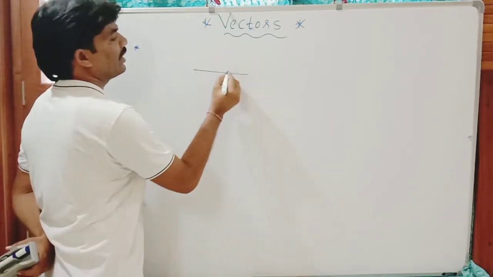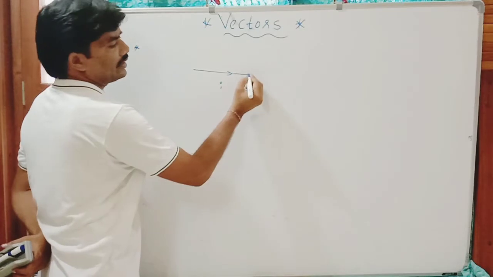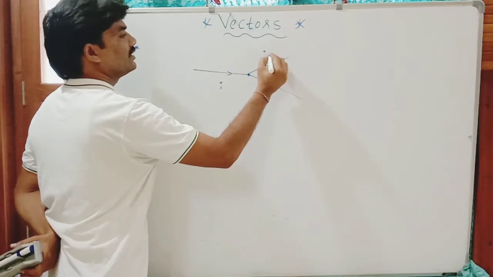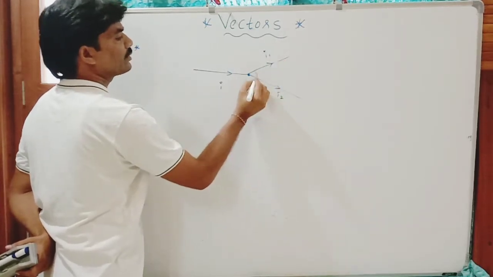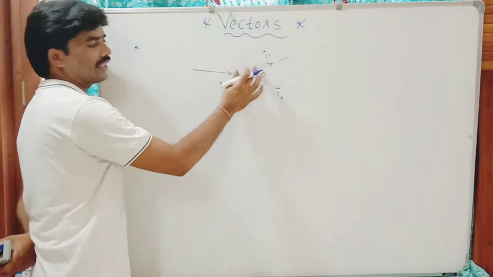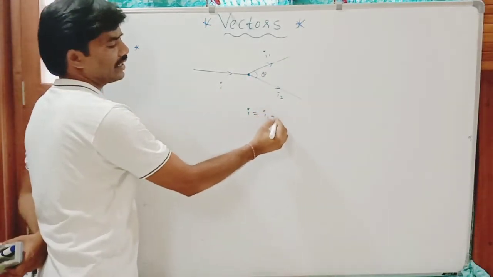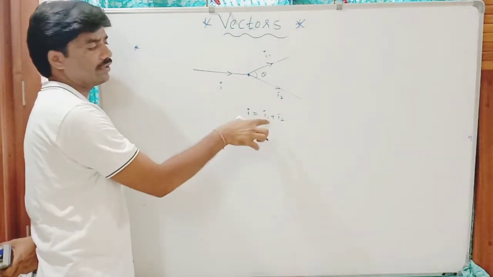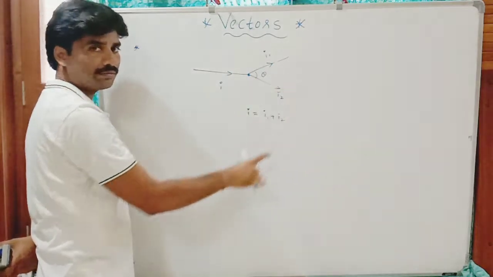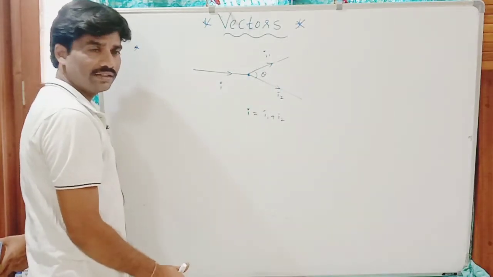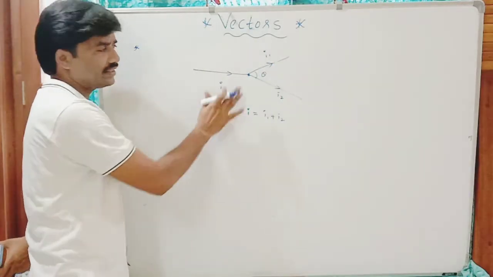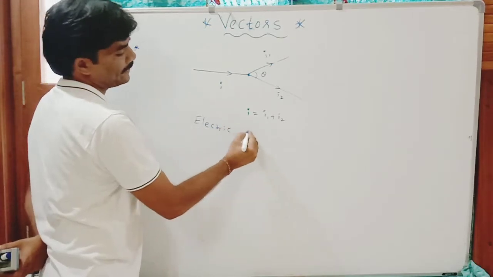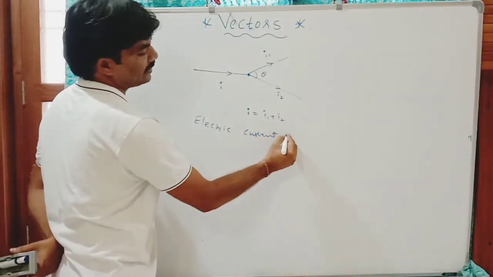Take electric current, for example. This is the wire with current I. It is connected to another two wires, and this is the junction. If the currents are I1 and I2, and the angle between these two is theta, irrespective of this angle, I is equal to I1 plus I2. So the current entering the junction is equal to the sum of the currents flowing away from the junction. This is called the junction law. There is no need to take vector addition. It doesn't obey laws of vector addition, so electric current is a scalar quantity.